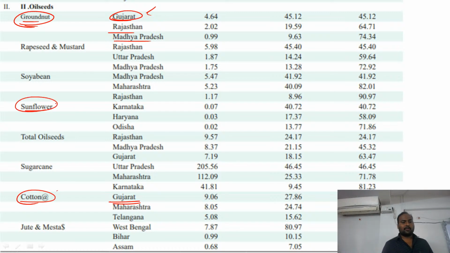So for the past 5-6 years, Karnataka is the leader in the production of sunflowers. So still that is continuing in Karnataka as well. Again, Haryana, then followed by Orissa as well. Now this is a bit important because if you see the total oilseed production, before it was Madhya Pradesh, now it was replaced by Rajasthan, because in Rajasthan a good amount of mustard oil is produced. You can see the mustard oil leader is Rajasthan.